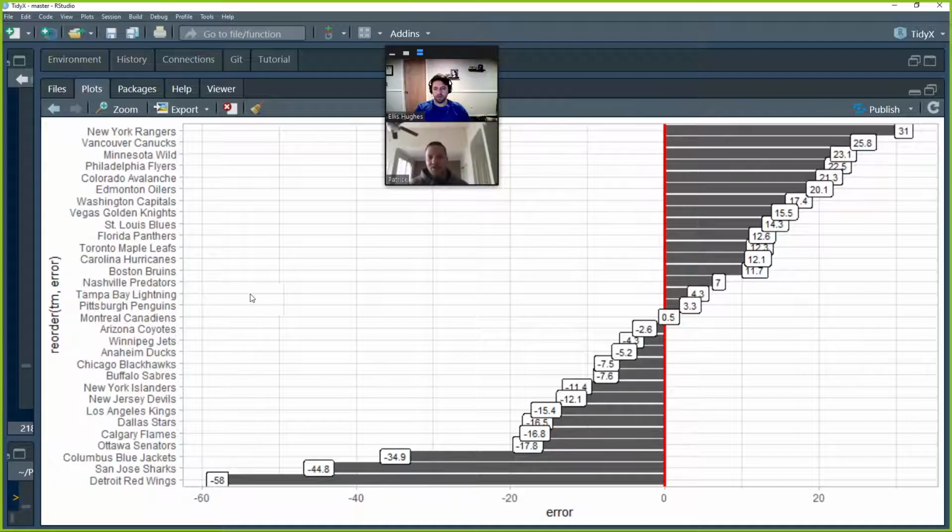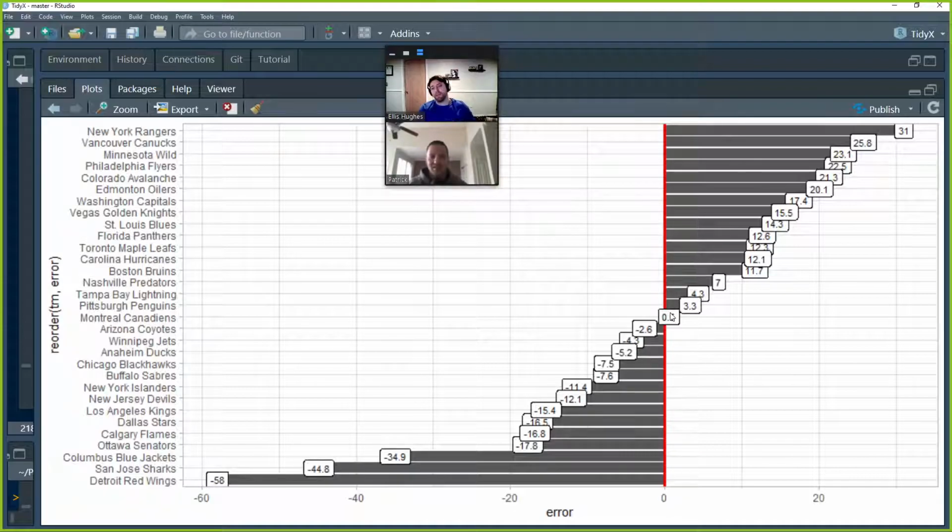You could see actually this is really interesting. It projected them to be pretty close to what we would have seen, even though they scored 80 points more than the mean.